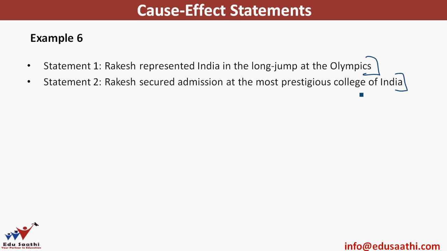But in case you use the because and therefore test, because Rakesh has represented India in long jump at Olympics, therefore he will get admission. Well, that's questionable. Then, because Rakesh secured admission, therefore he represented India in the long jump, again not possible. So our first test fails. There is no relation between these two statements. So now we have to see whether both these statements have some common cause or not.